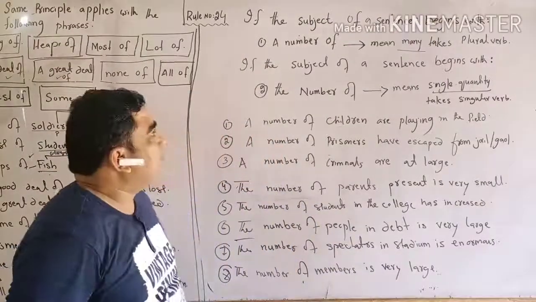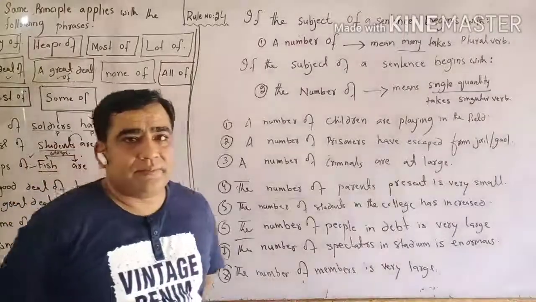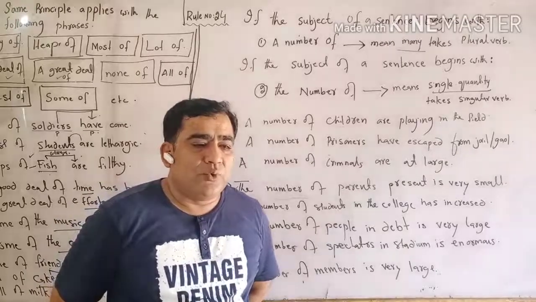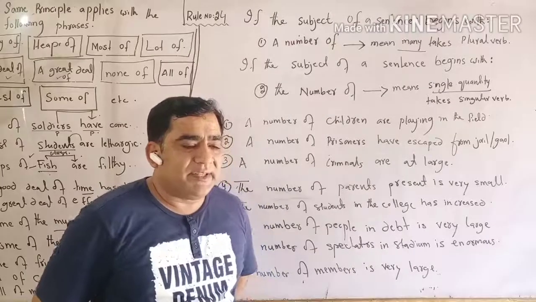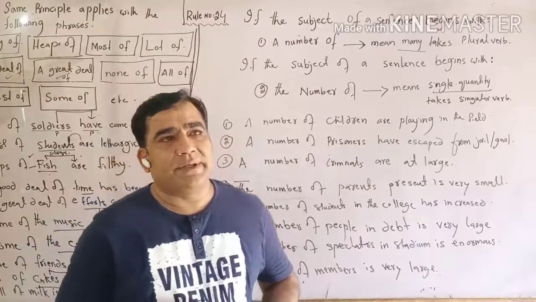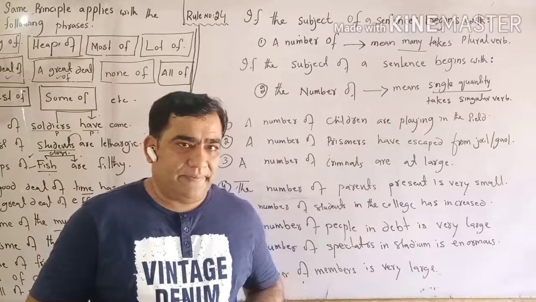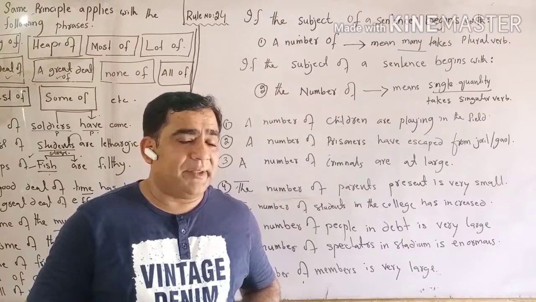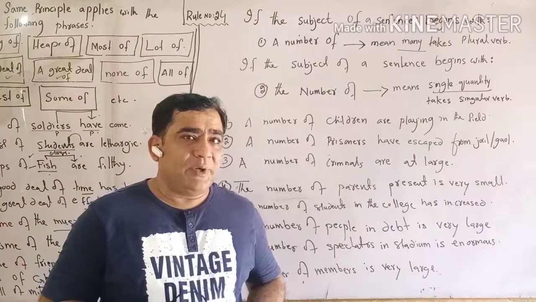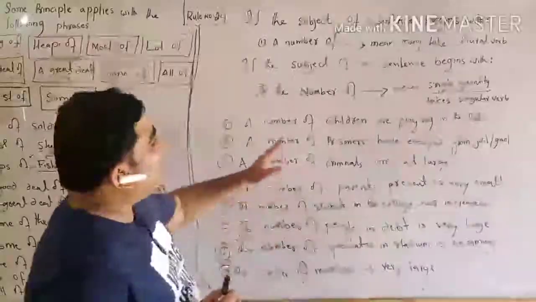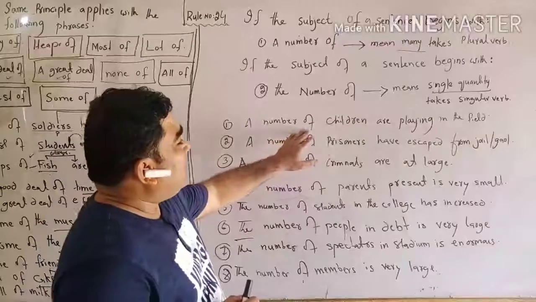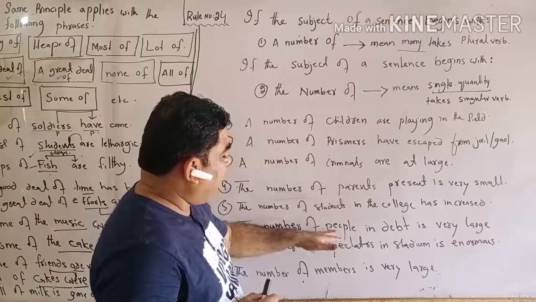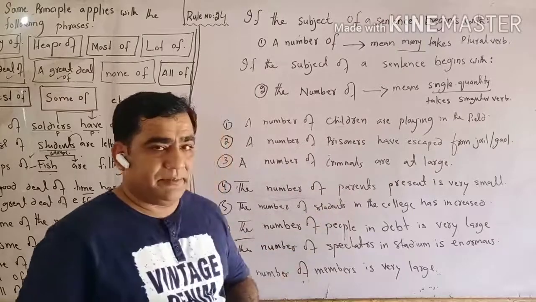Now, students, see the next rule. The previous two rules were discussed with the preposition of. The same of as a preposition is here, but actually we have words like of children, of prisoners, of parents, of people, of student, of members.